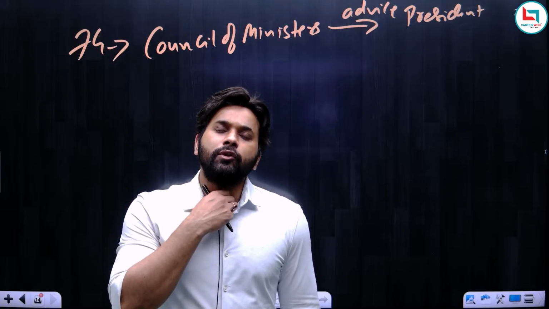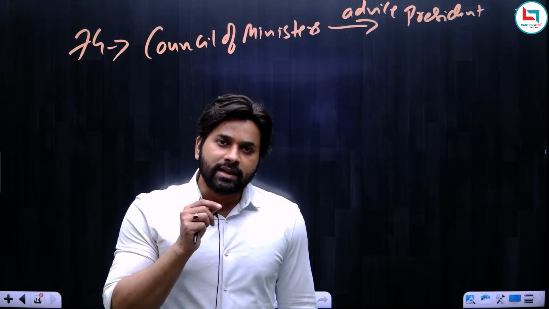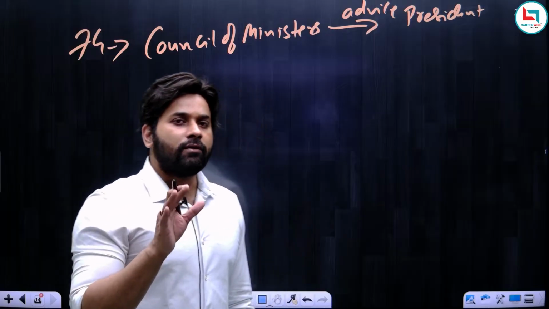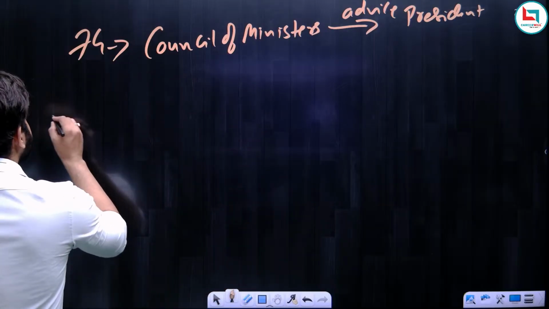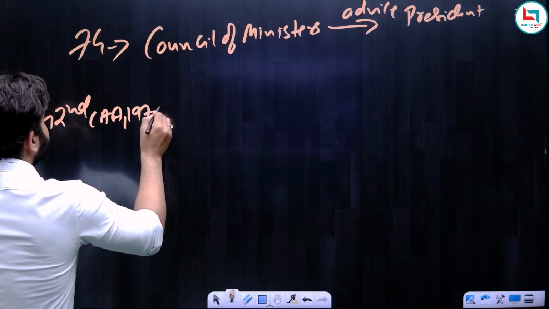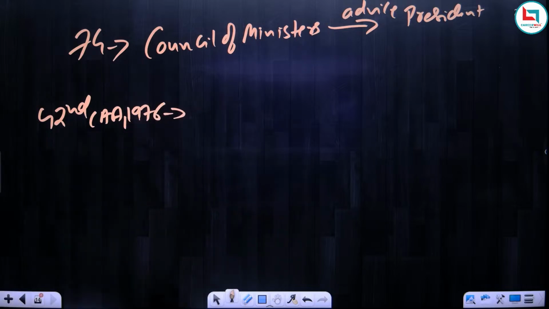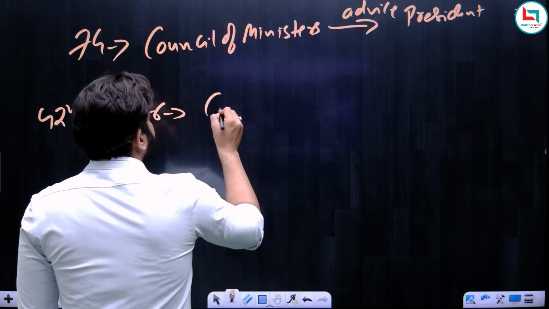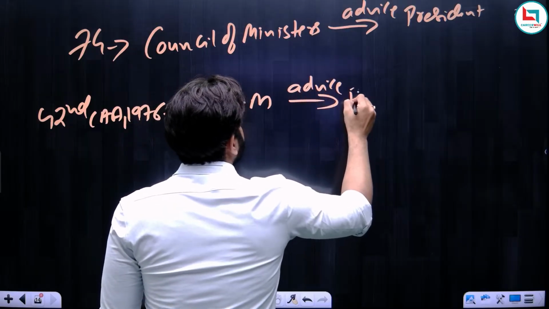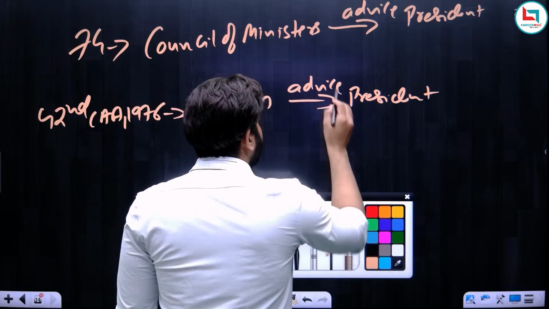This is what the Constitution expects from the President. So what happened? It was during the time of Rajendra Prasad. When Rajendra Prasad was the President, he tried to exercise his discretion on a few bills. Later on, the government, to be more precise, the Indira Gandhi government, introduced the 42nd Amendment Act of 1976, and by this amendment it was made clear that the advice given by the Council of Ministers to the President shall be binding on the President.